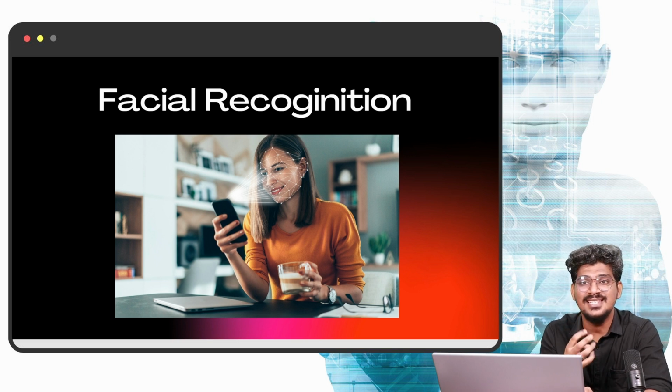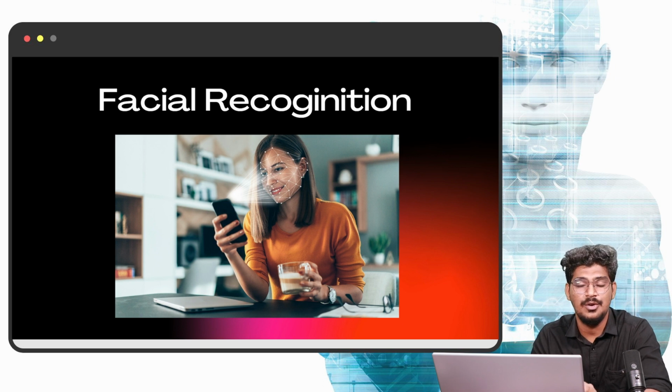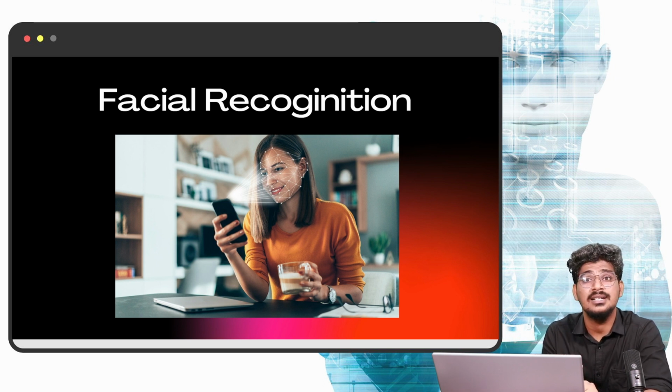Based on your face features, it recognizes your face and unlocks your smartphone. Another application is smart attendance, which helps for attendance and face unlock purposes. We are using facial recognition.